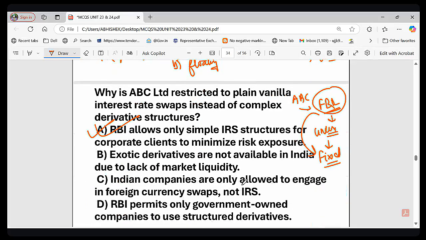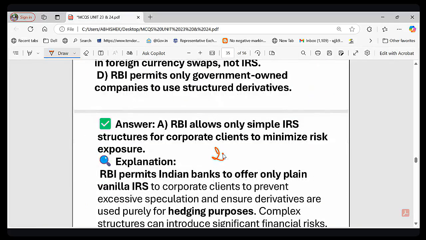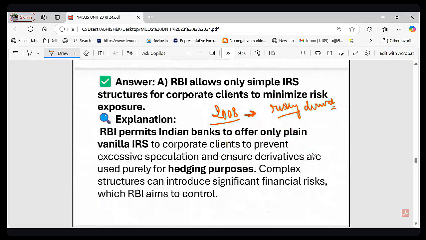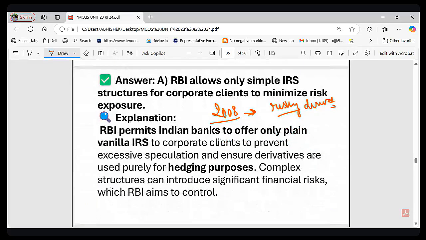आपको पता है कि जो हमारा 2008 में फाइनेंशियल क्राइसिस आया था, in that what happened, that many firms lost money due to risky derivatives, right? And also for prevention of mis-selling, this is a restriction given by RBI, to only allow plain vanilla IRS, right?